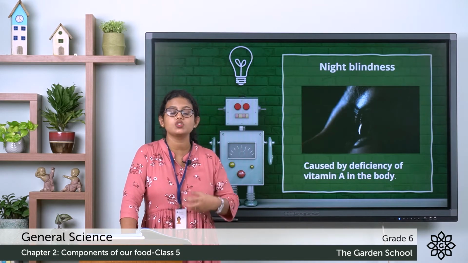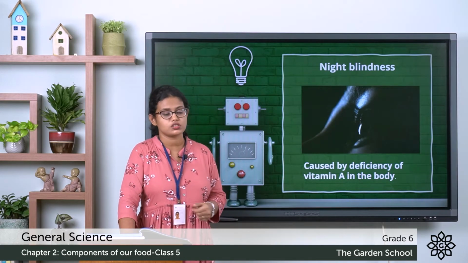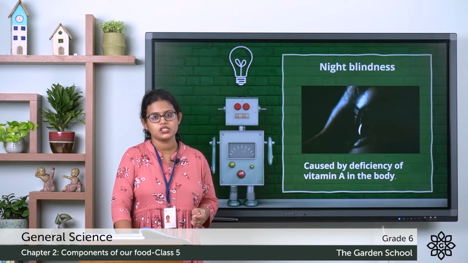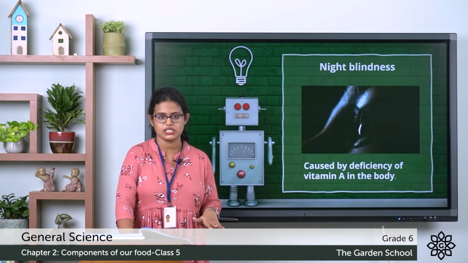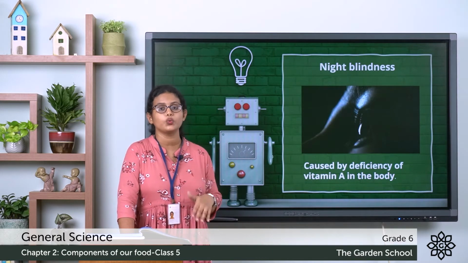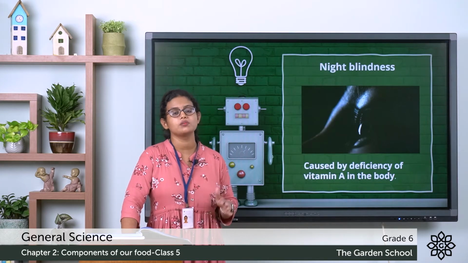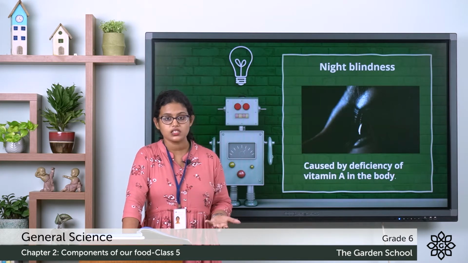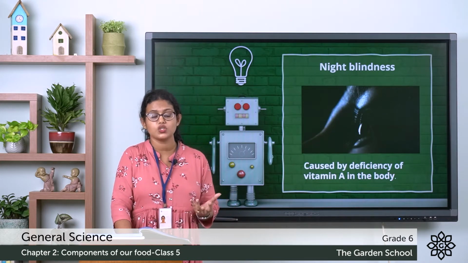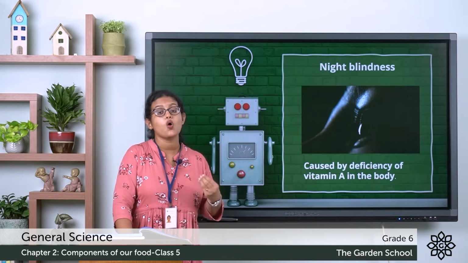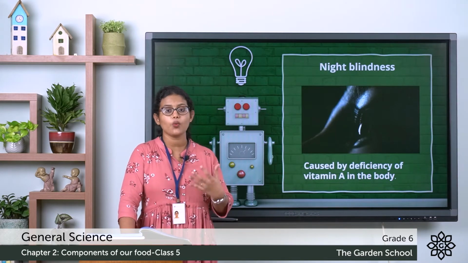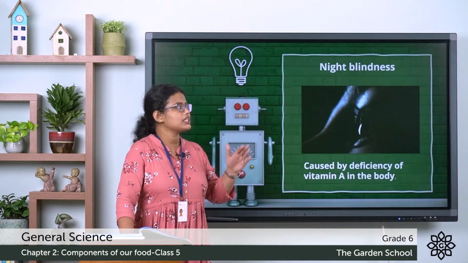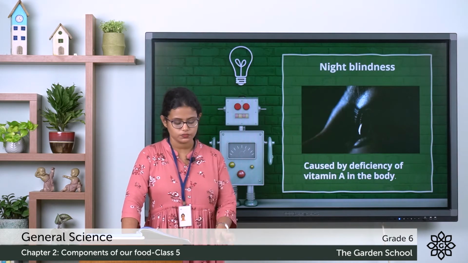We all have learnt about different vitamins and their functions. So what is the function of vitamin A? To maintain healthy eyes. So in order to prevent or cure this disease, what do we need to have? We need to have vitamin A rich food. Which food items are rich in vitamin A? Carrots, leafy vegetables like spinach, all these food items are rich in vitamin A. So by having vitamin A rich food, we can get cured of this disease. So that is about night blindness.